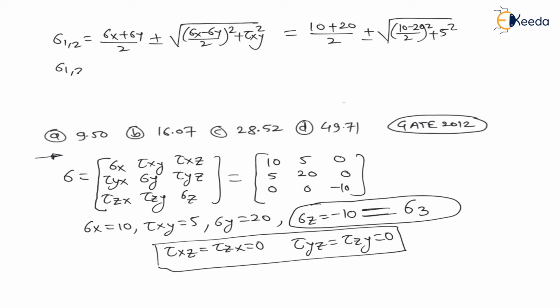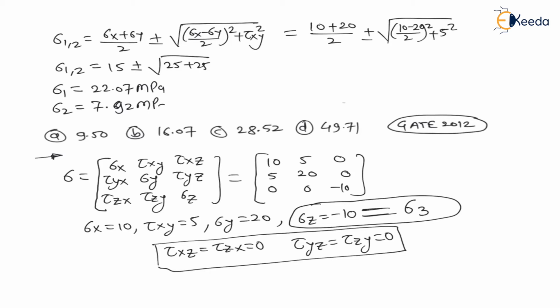Therefore, put the value: sigma 1 comma 2 is equal to 15 plus or minus under root of 25 plus 25. And if you put plus sign, then you will find sigma 1 is equal to 22.07 MPa and sigma 2 is equal to, for finding sigma 2 we have to put minus sign, 7.92 MPa, and sigma 3 is equal to, we have already seen, minus 10 MPa. Now we have calculated the principal stresses.